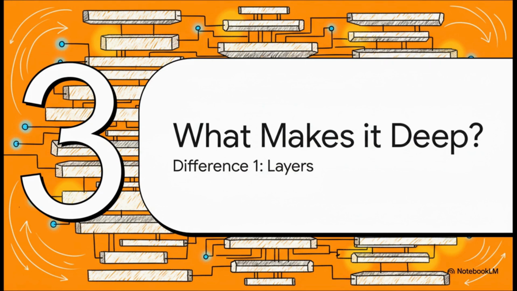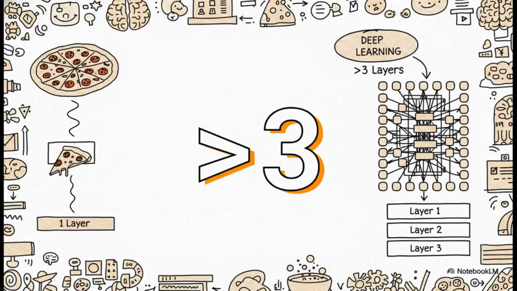It comes down to layers. And in the world of neural networks, the magic number is usually 3. If a network has more than 3 layers, that's an input layer where the data comes in, an output layer where the answer comes out, and at least 2 hidden layers sandwiched in between, then it's officially considered deep. Our pizza model? It was super shallow, basically just one step, a single calculation.